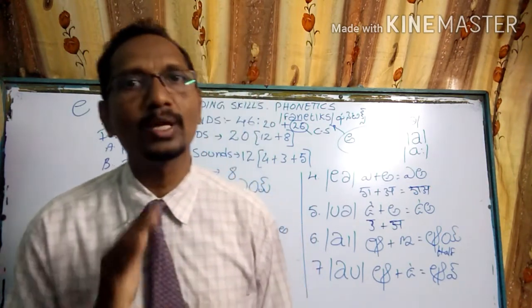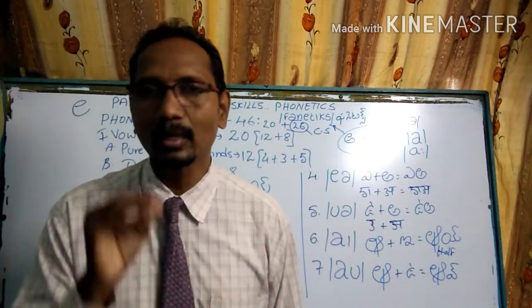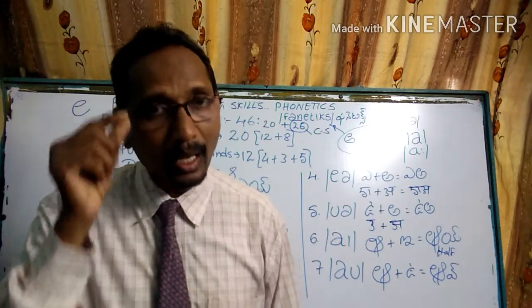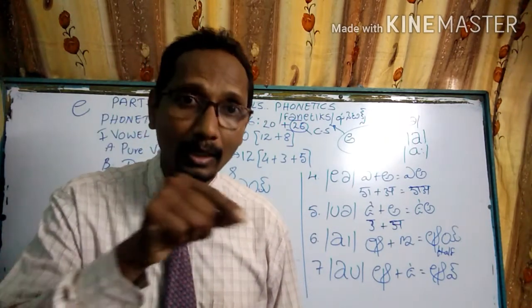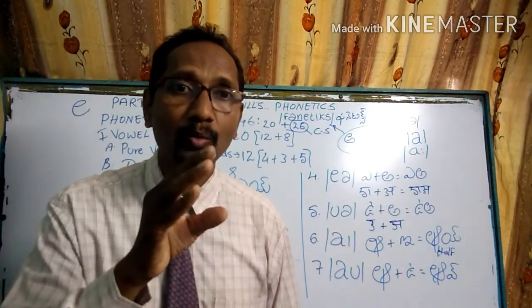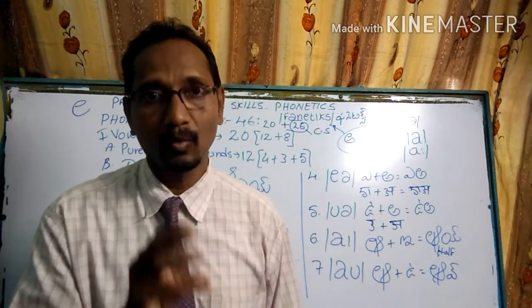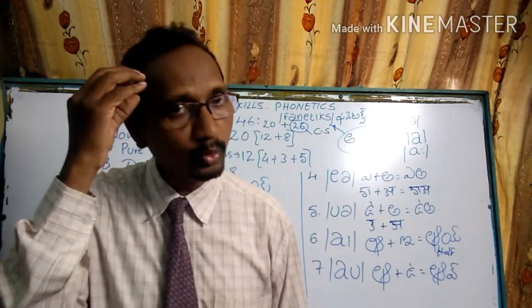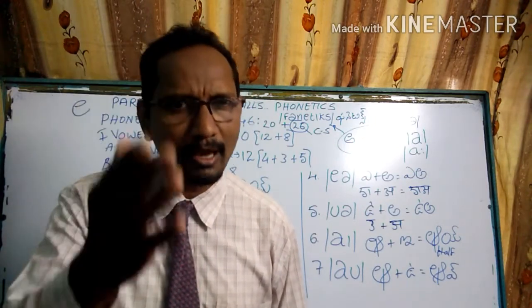So this is today's class, my dear students. Please go through it and read, and keep it in your mind as you kept the letters in the primary level when you were learning them.